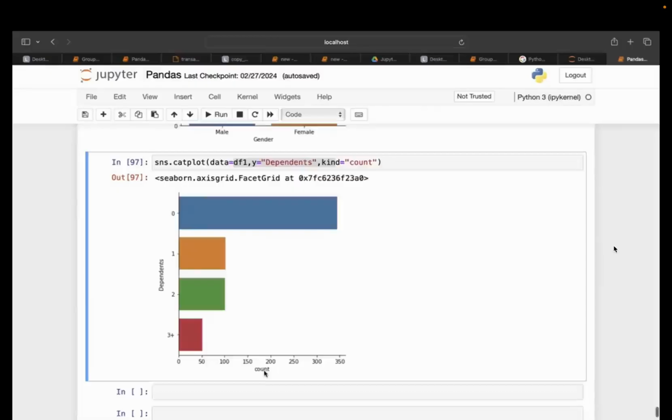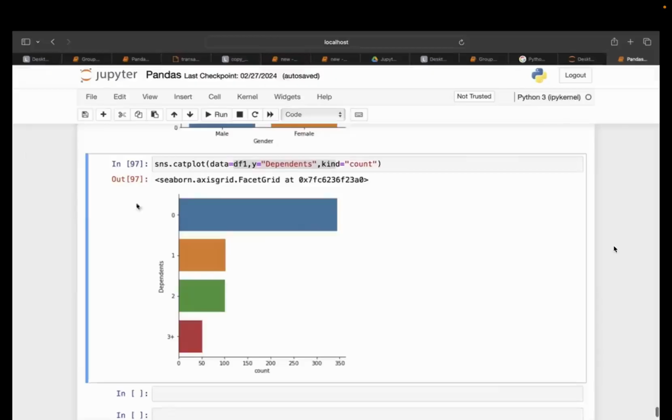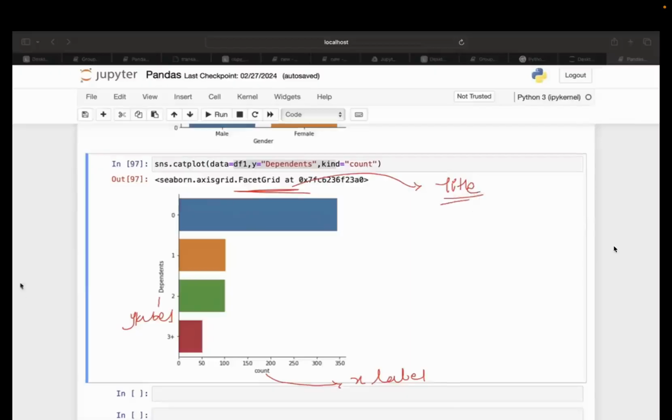Yes, this is possible, guys. You can change the X label and Y label. This is your X-axis label, and this is your Y-axis label. Whatever is written here is going to be the title of your graph. So these are the basic terminologies.